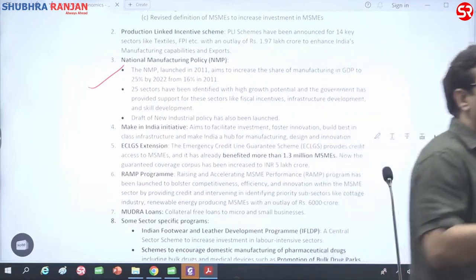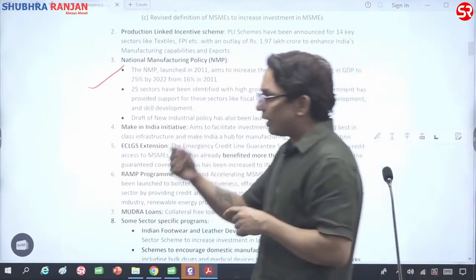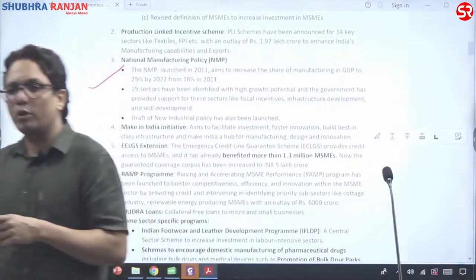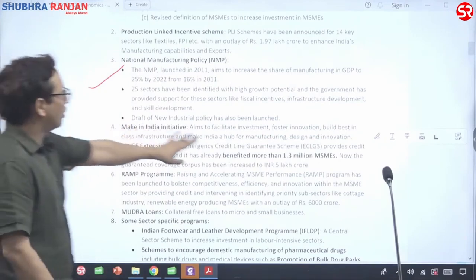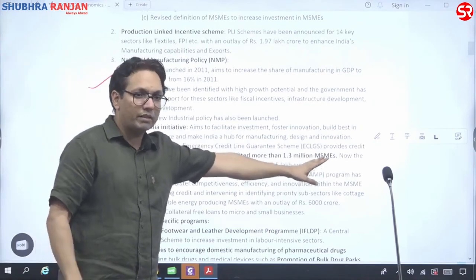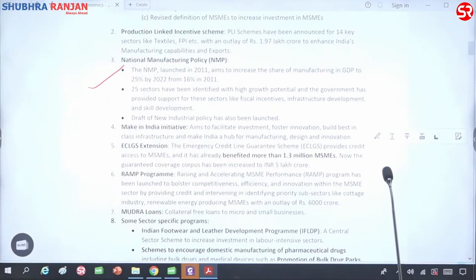What's the guarantee that you are going to return me money? In that case, the government takes guarantee that if a MSME is not returning a loan to a bank, the government would be returning that amount to the bank. That is called ECGLS, Emergency Credit Line Guarantee Scheme, where this was given to around 1.3 million MSMEs. And the funding has been increased to 5 lakh crore rupees.